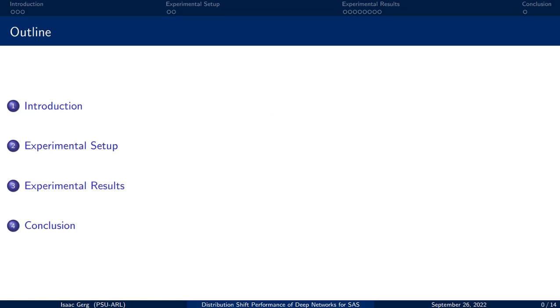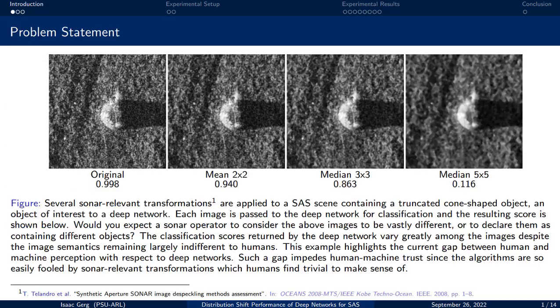A brief outline of the talk today includes an introduction to the problem, our experimental setup, our results, and some concluding remarks for machine learning practitioners.